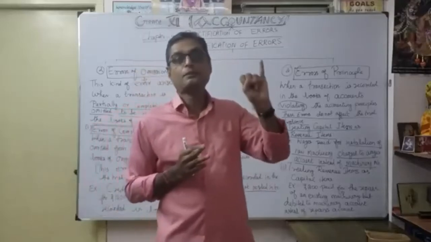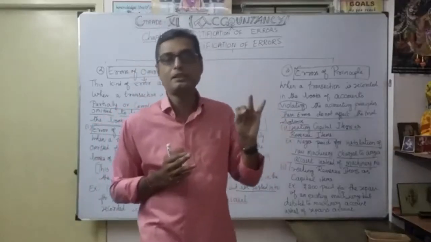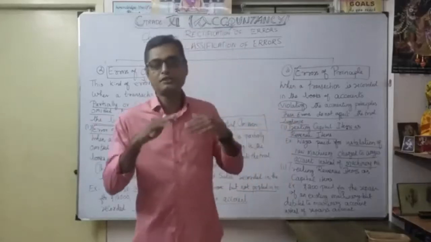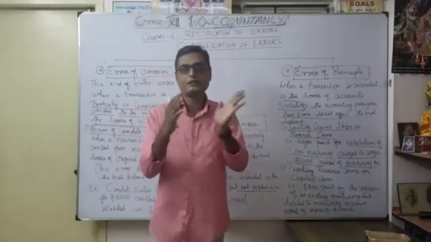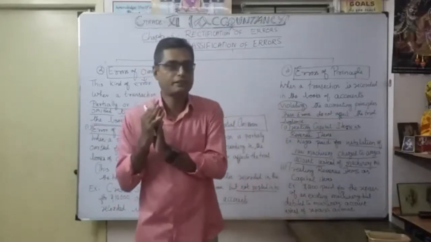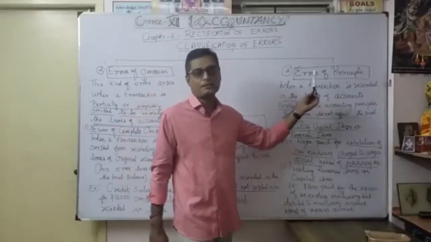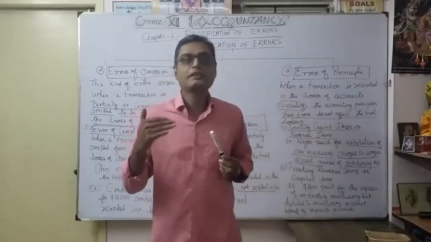So what is the meaning of capital expenditure and revenue expenditure? Thereafter, capital receipt and revenue receipt. If you understand this information according to capital allocation and revenue allocation, you will clearly understand how the error occurred, going against the principle. That's why it is called error of principle.